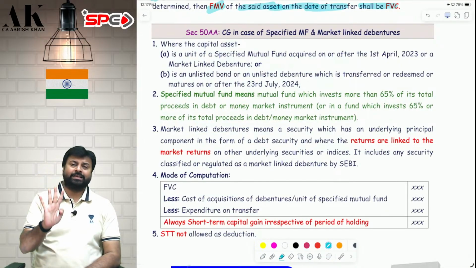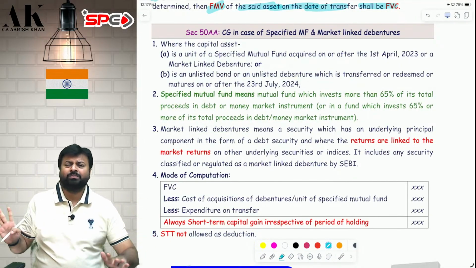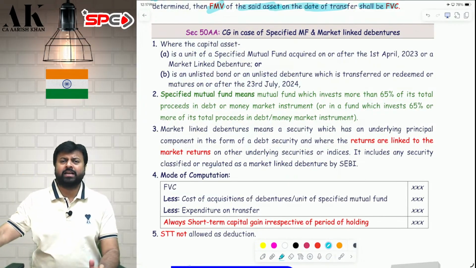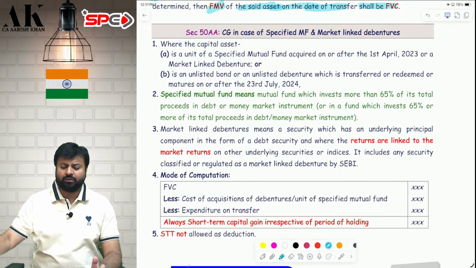Now let's move on to the next section, 50AA. 50AA covers 4 assets which will always be short term. These 4 assets, the fate of these 4 assets are always short term. These 4 assets can never become long term. Which are these 4 unfortunate assets?